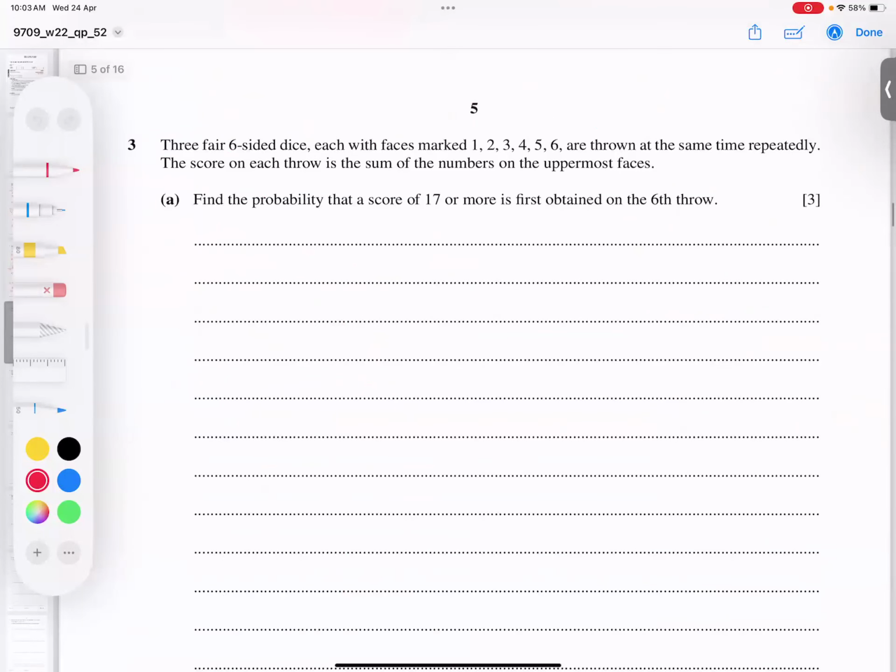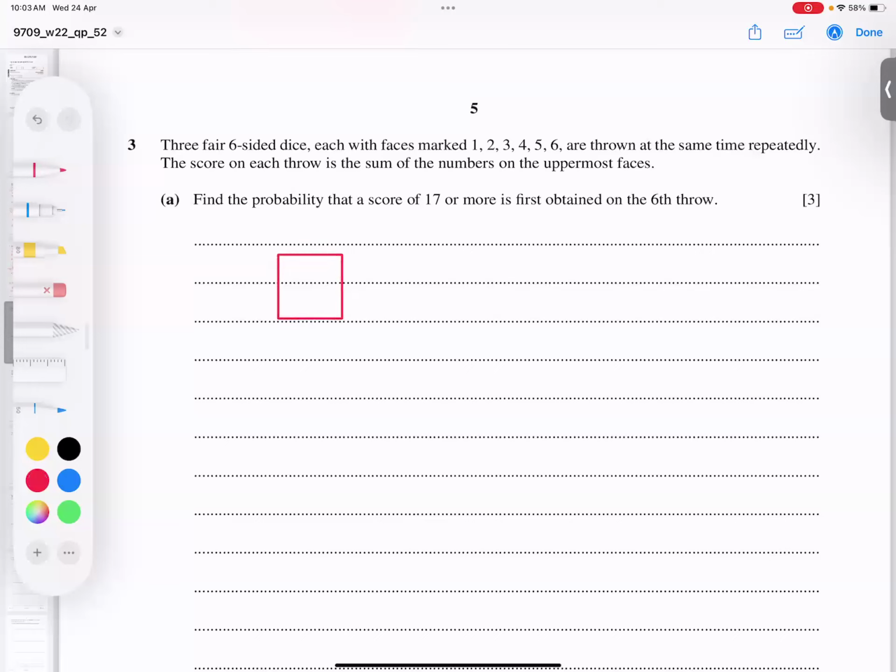Question number 3 here. 3 fair 6-sided dice, each face 1, 2, 3, 4, 5, 6, are thrown at the same time repeatedly. The score on each throw is the sum of the numbers on the uppermost faces. So I will give you an idea.